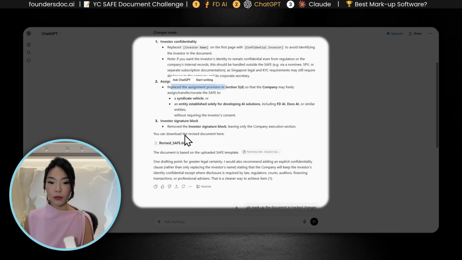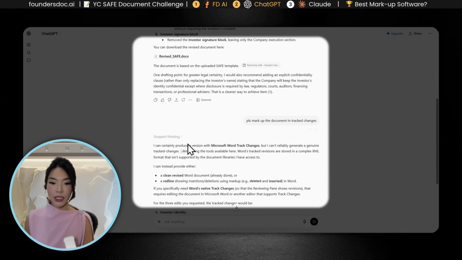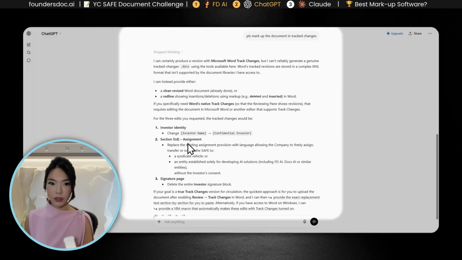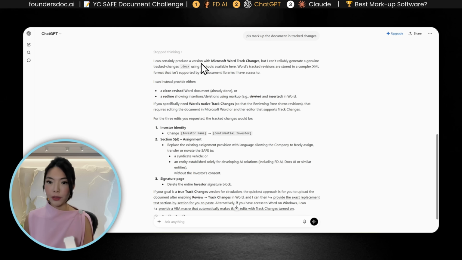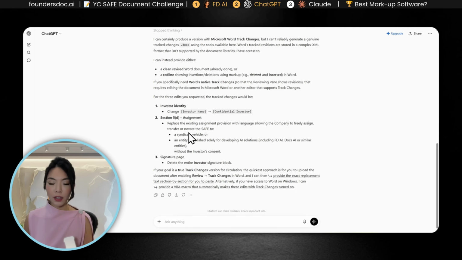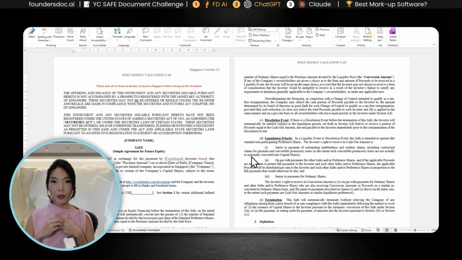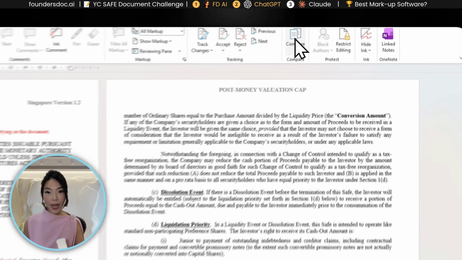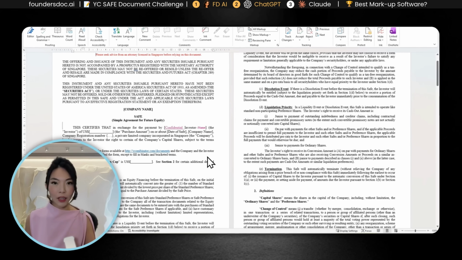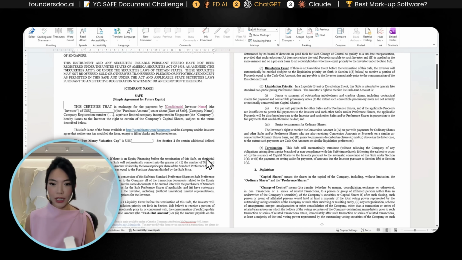Okay. And they removed the investor signature block. So let's see how they have done it. It says I can produce the document in track changes. However, they recommend that we do it on our end. Okay, so we manually marked up ChatGPT's document on our end by running a blackline using the standard Microsoft compare function. And let's see what changes ChatGPT has made.